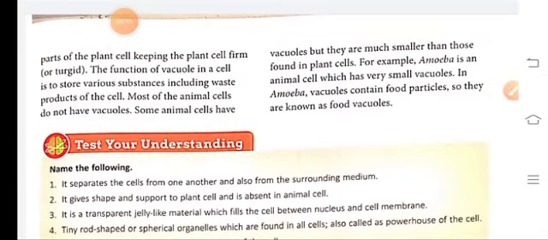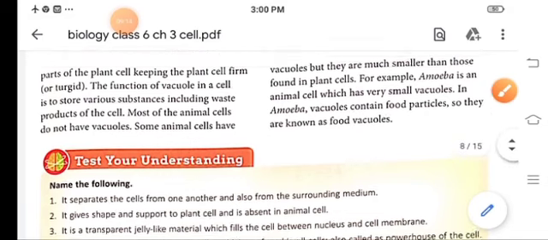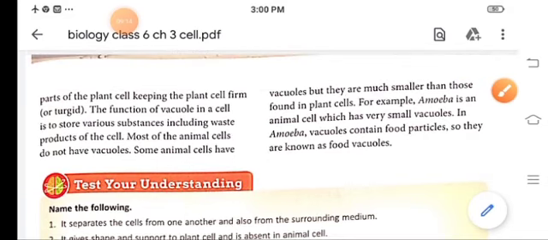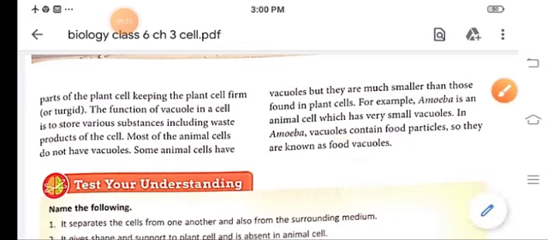Now this vacuole provides turgidity to the plant cell because it is filled with water. Animal cells do not have vacuoles. If present, they are very few in number. Like amoeba, it has small vacuoles, and these vacuoles contain food particles, so they are known as food vacuoles. This is all for today, children.